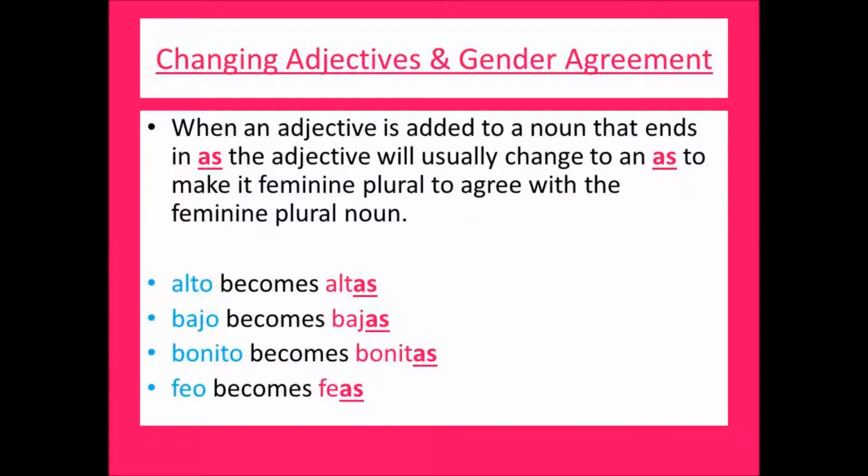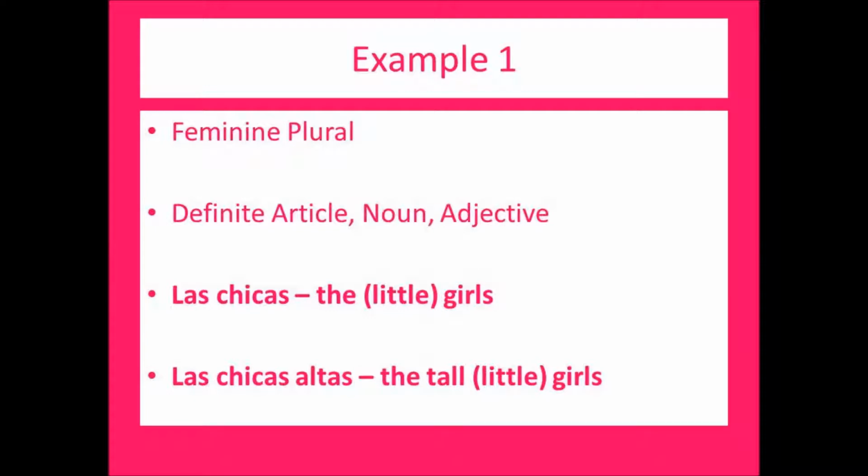Alto becomes altas, bajo becomes bajas, bonito becomes bonitas, and feo becomes feas. When an adjective is added to a noun that ends in AS, the adjective will usually change to AS to make it feminine plural to agree with the noun.